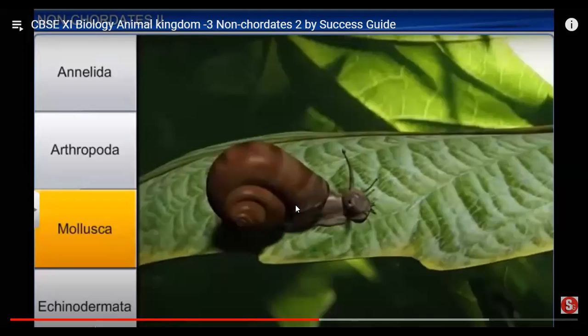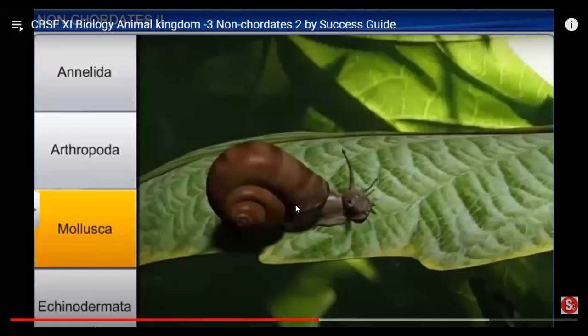Gestation means the time period or incubation time. It is the word we use for the period after the zygote or egg is formed until the young one comes out. It is known as gestation or embryonic development. That takes place outside the body in oviparous animals.